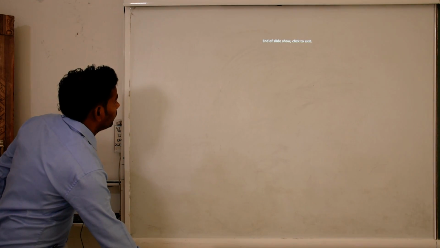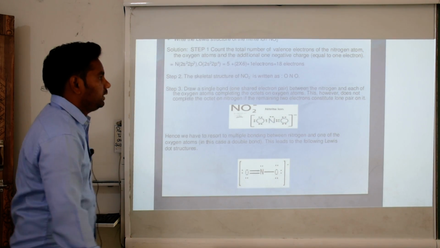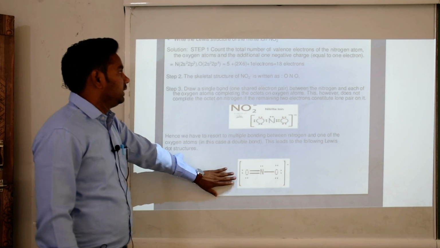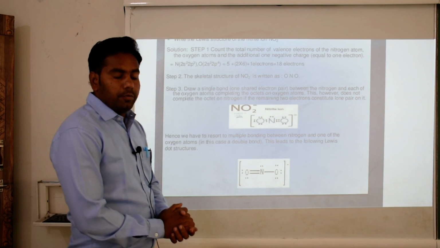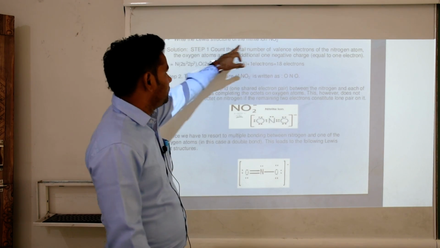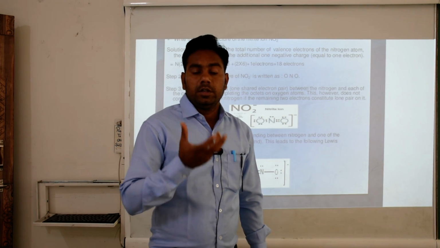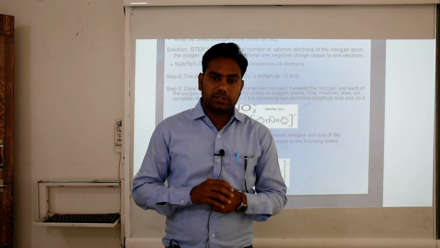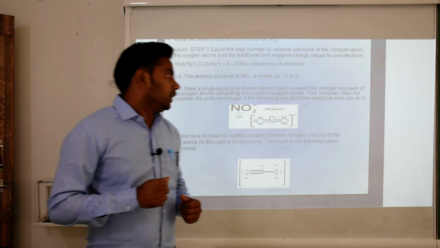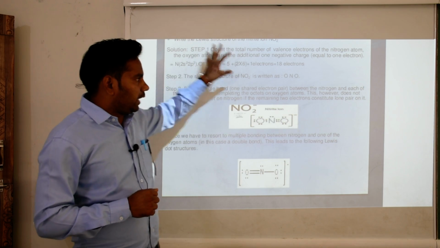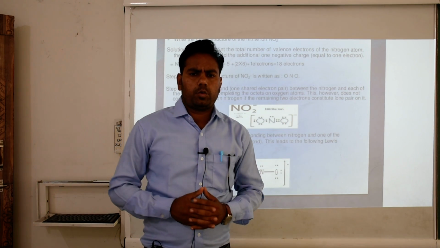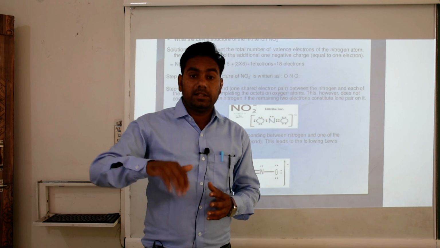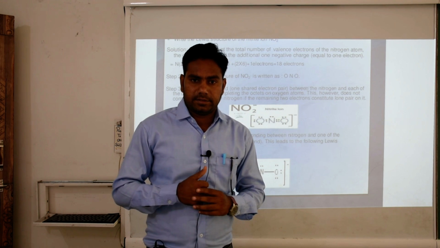Okay. Now it's complete. One more time we clear about this structure. What we do first, we have one problem, how to form the Lewis dot structure of NO2 negative charge. Clear? So first we calculate the total number of electrons of all 3 atoms with the charge of the ion.